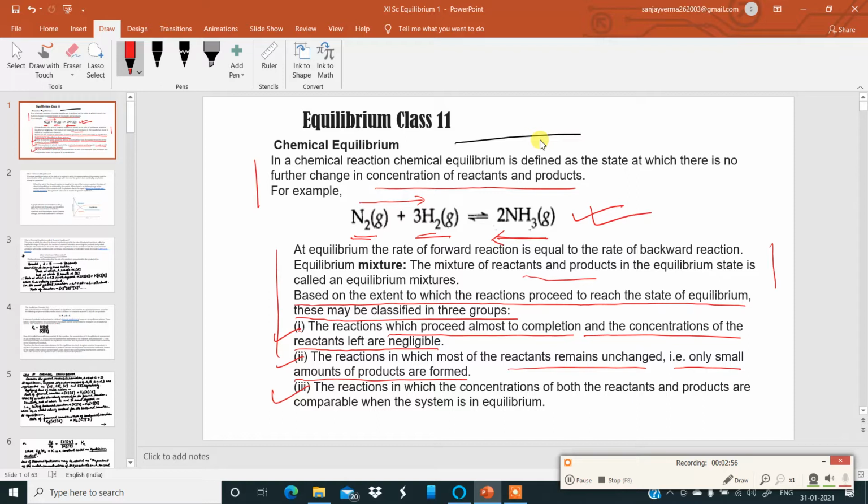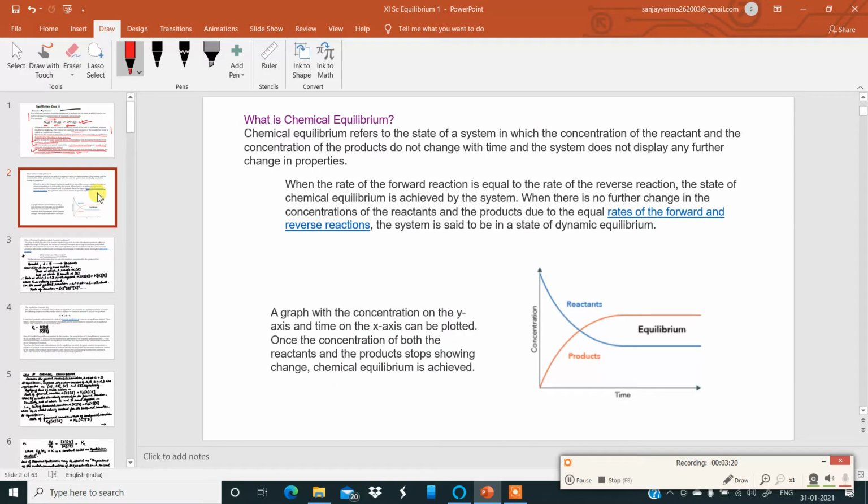Third one, the reactions in which the concentration of both the reactants and products are comparable when the system is in equilibrium. This third point becomes more important now. Okay, I repeat the third point once more. The reactions in which the concentration of both the reactants and the products are comparable when the system is in equilibrium. Okay, now let us see it in much more detail. Moving to the next slide.